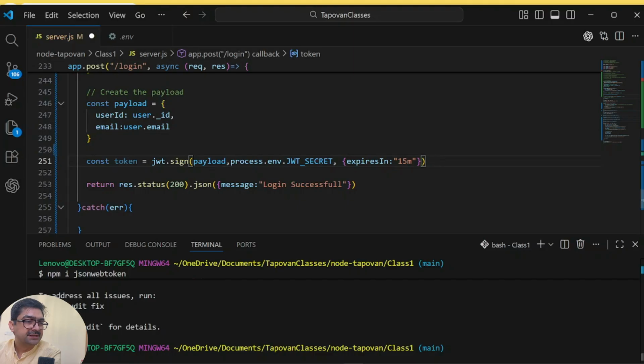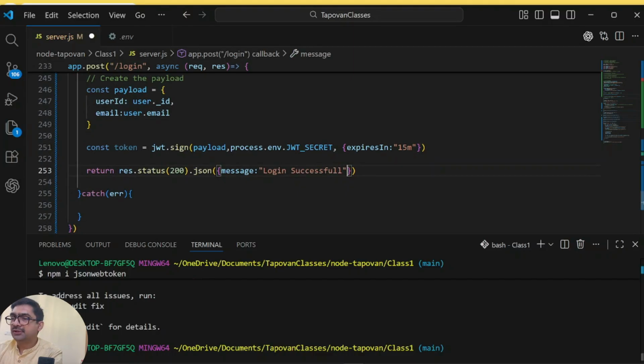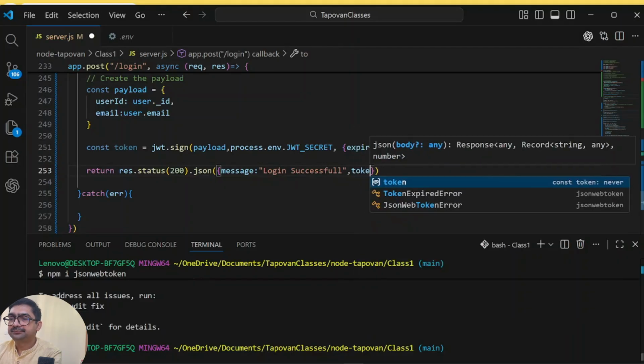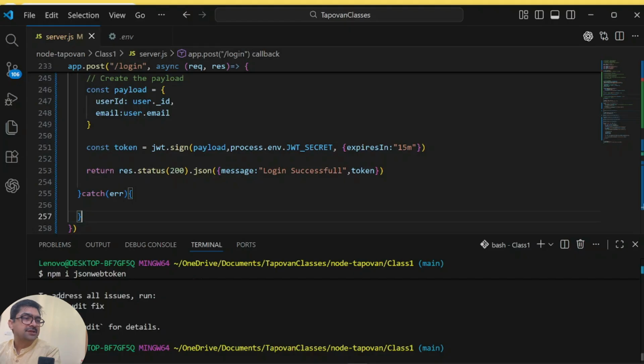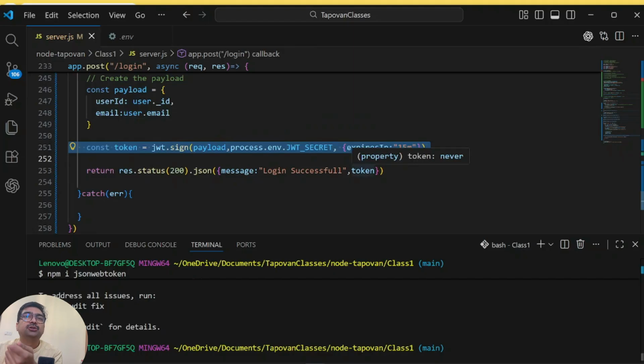Now, instead of just returning our message, we'll also return our token. And that is it. Just look at this statement again carefully. We created the token. We did not store it anywhere in the MongoDB or anywhere in our system. We're just returning this token back to the user. We're just placing the wristband on the wrist of the user.